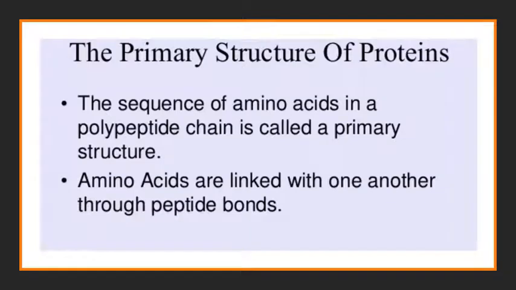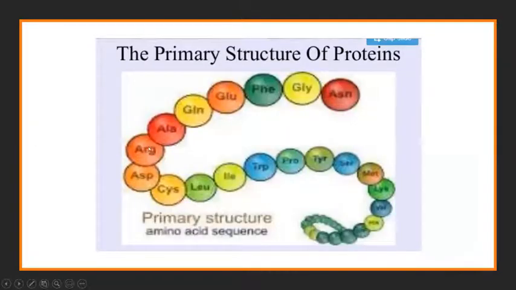The first one is called the primary structure of proteins. Here the sequence of amino acids in a polypeptide chain is called the primary structure. You can see a sequence of amino acids attached in a polypeptide chain. One amino acid is linked to another amino acid with the help of a peptide bond. This is how the primary structure of the protein appears.